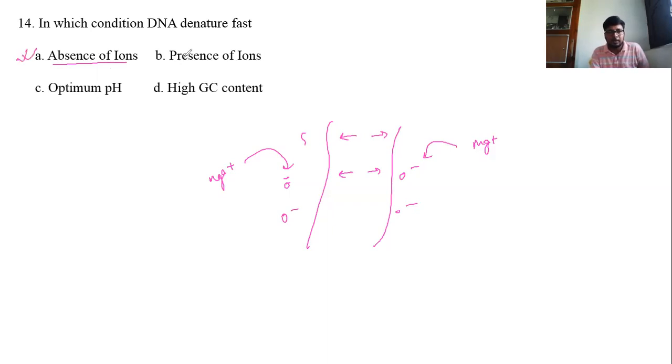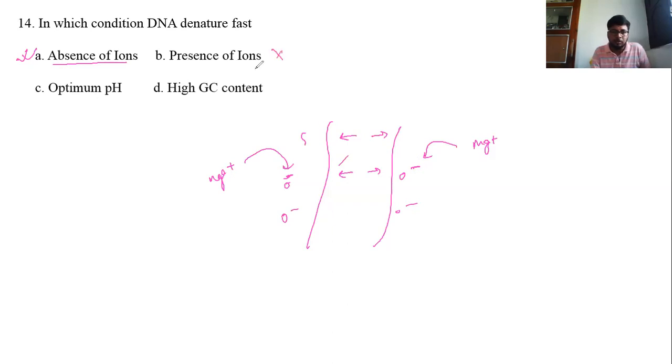Let's see the next. Presence of ions. Now from this concept we have seen that in presence of ions, the negative charge must be lower, and then repulsion must be lower. So if repulsion lowers, then denaturation or separation of strands must not be fast.